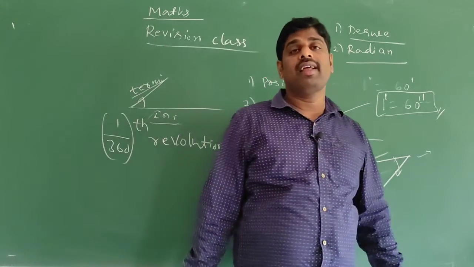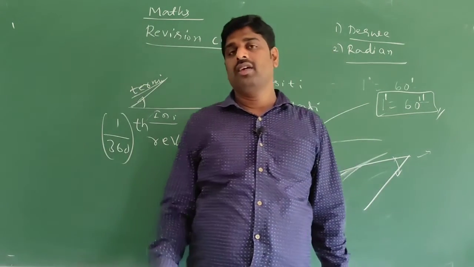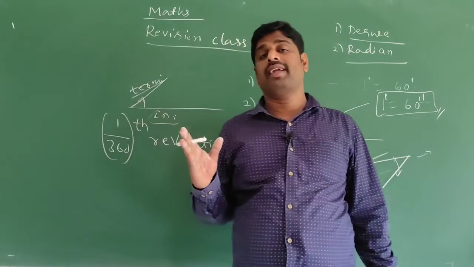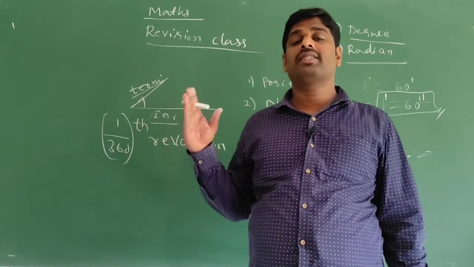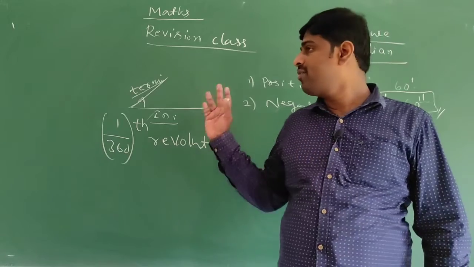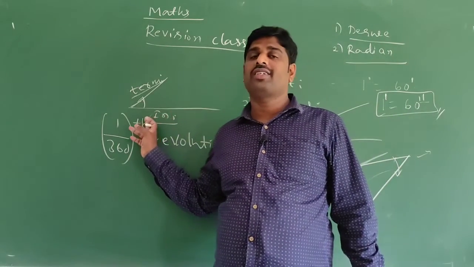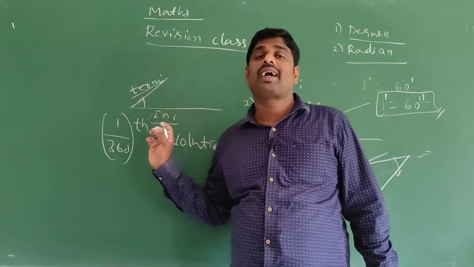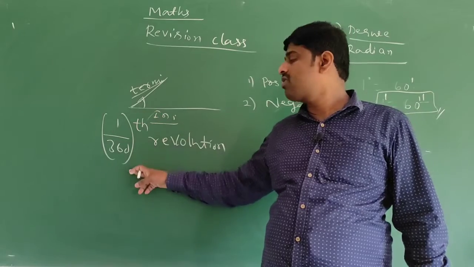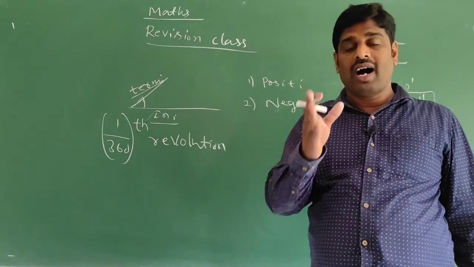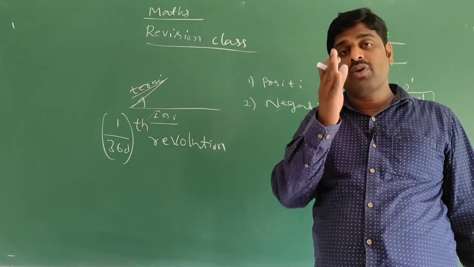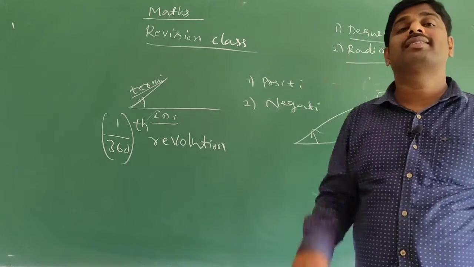So mainly the measurement of angle can be divided into two different forms: one is degree measure, another one is radian measure. Degree measure means rotation from initial side to terminal side of 1/360th of a revolution. Radian measure is another unit of measurement of an angle.